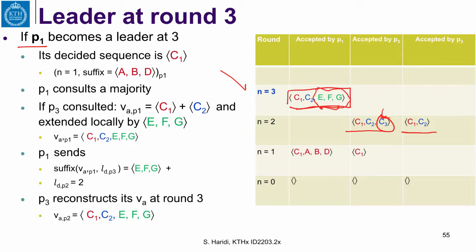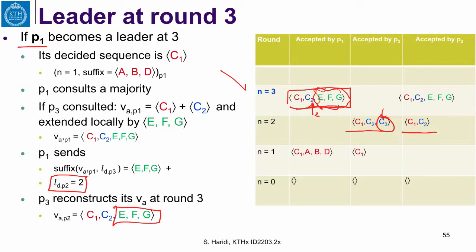So it will send the local commands to P3 because it knows it has to send information to P3 after the index 2. This is the index here. So that's the decided sequence at P3. And therefore P3 can now reconstruct its own sequence by just augmenting this little part. And that's what it did here. And that's what we see here.